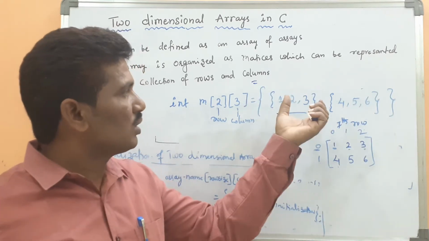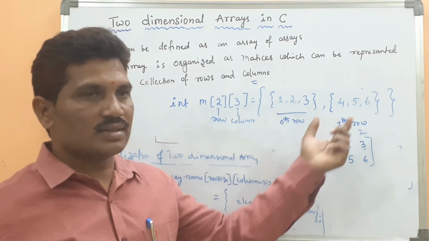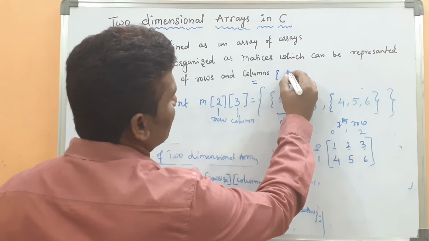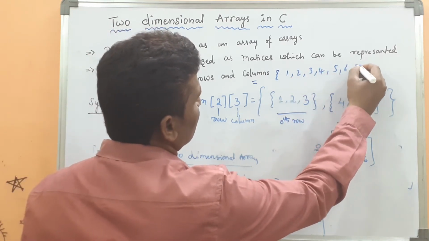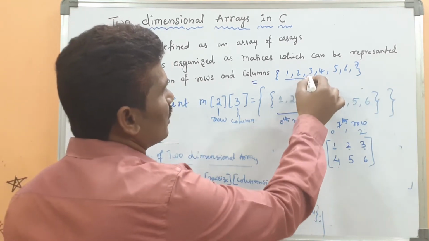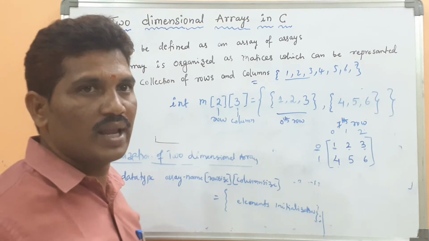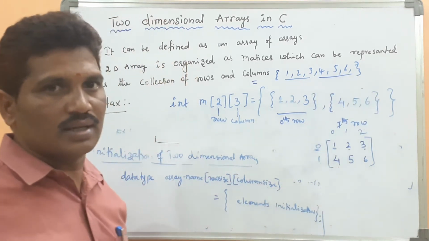How can you initialize the two-dimensional array like this? Or else you can go for it like this: 1, 2, 3, 4, 5, 6. Here the first 3 elements belong to the first row, and the second 3 elements belong to the second row.